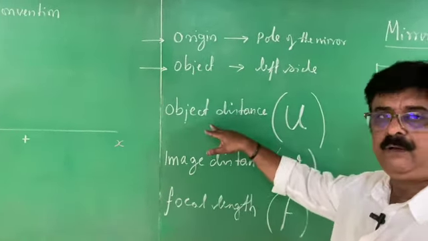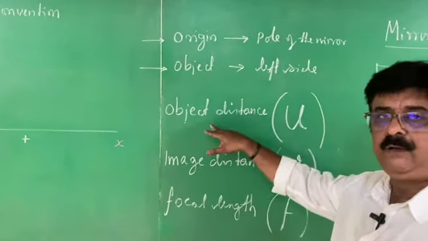By that, what happens? The ray of light from the object falls from the right side. Therefore, the mirror is facing left side. When a mirror is facing left side, the left side is facing the negative side of the graph. Behind the mirror it is positive. We have two different types of mirrors.